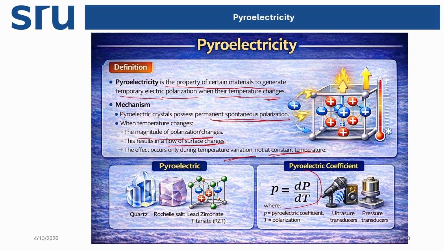We can calculate it with an equation called the pyroelectric coefficient: p equals dP by dT, meaning how the polarization is changing due to the temperature change. This ratio gives the pyroelectricity. So if we want to calculate the pyroelectric coefficient, it means how much the polarization is changing per unit change of temperature.